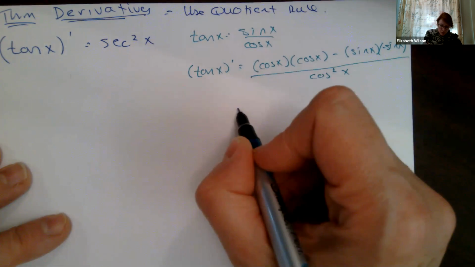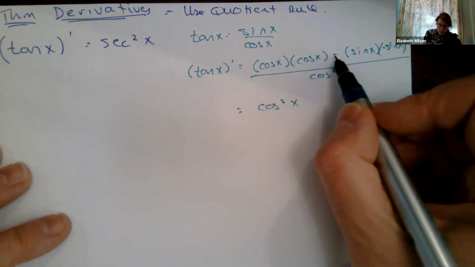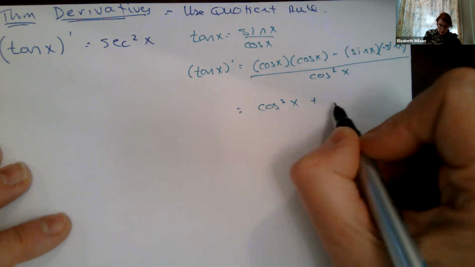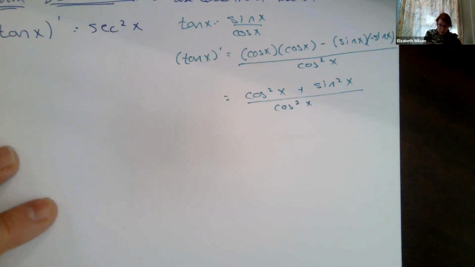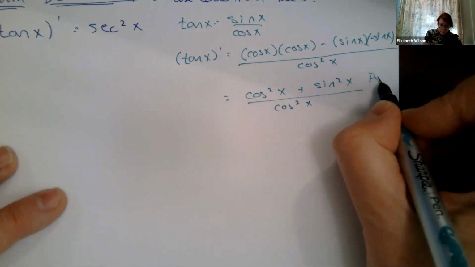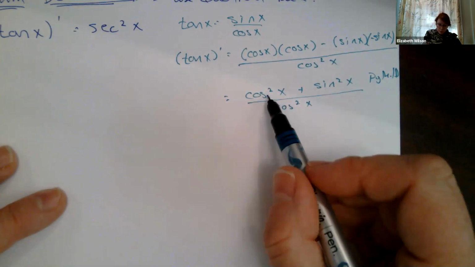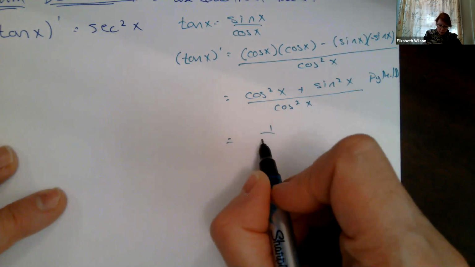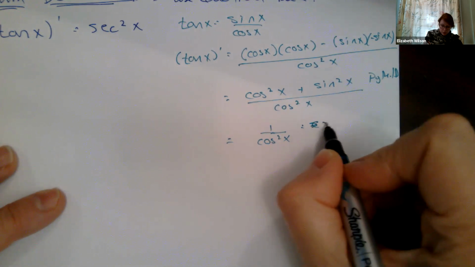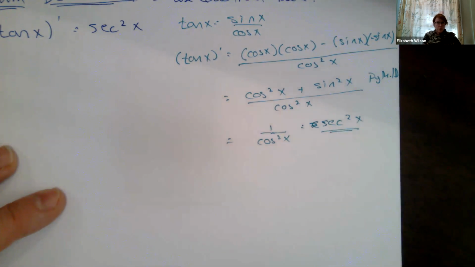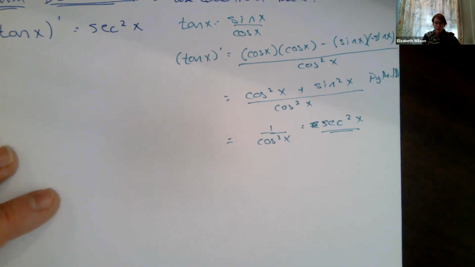So cosine times cosine is cosine squared. Minus times minus makes it positive. Sine squared over cosine squared. Okay, this is our Pythagorean identity, right? So cosine squared plus sine squared is equal to 1 over cosine squared. So 1 over cosine squared, well, if 1 over cosine is equal to secant, 1 over cosine times 1 over cosine is secant times secant, which is secant squared. Okay? So that's how we get it.